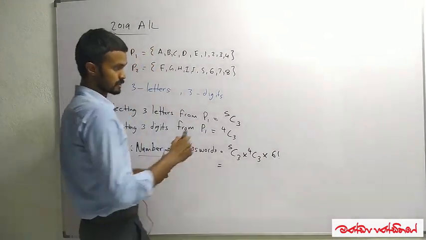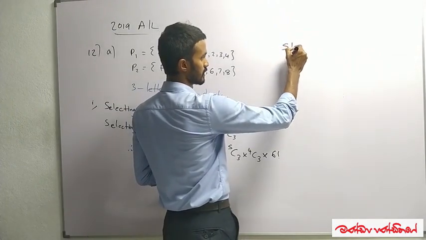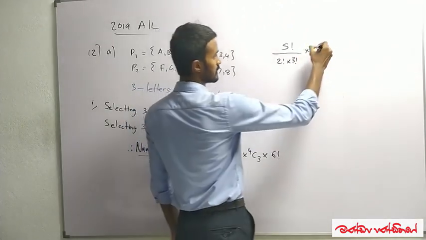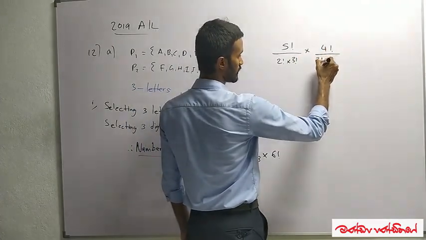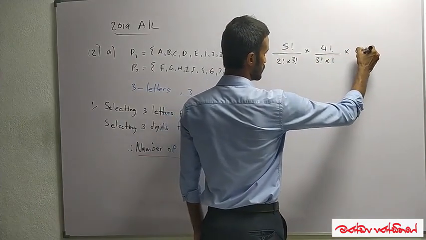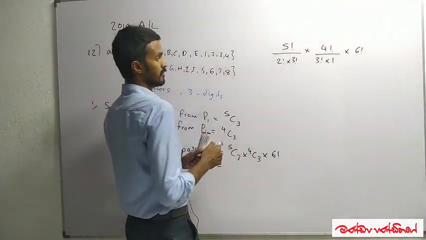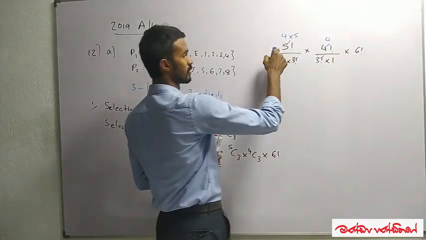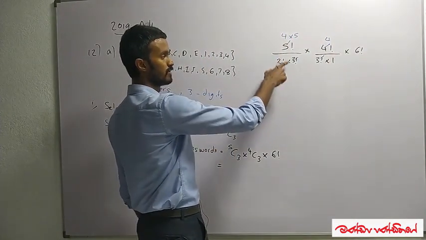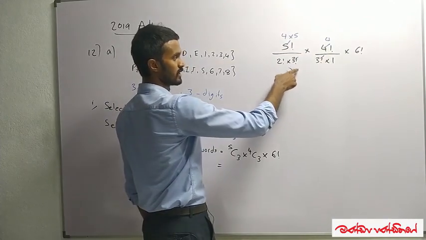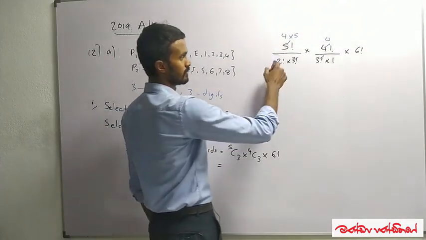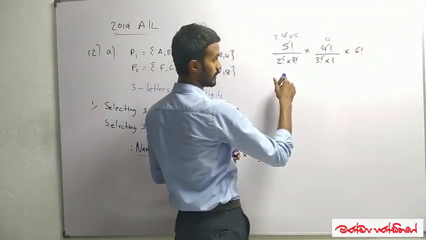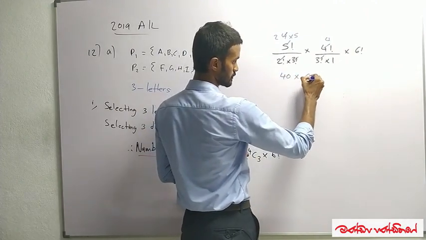It equals, I'll do the simplification on this side. We know 5C3 means factorial 5 divided by factorial 2 into factorial 3. 4C3 means factorial 4 divided by factorial 3 into 1, into factorial 6. So I'll do the simplification. For this, the cutoff 4 remains. This cutoff 4 into 5 remains, because we know factorial 5 means 1 into 2 into 3 into 4 into 5, and factorial 3 means 1 into 2 into 3, that cuts off. Then factorial 2 means 2 by 2, and we get 2 into 5 is 10, 10 into 4 is 40, into factorial 6.